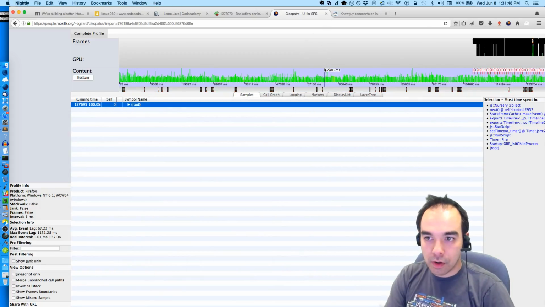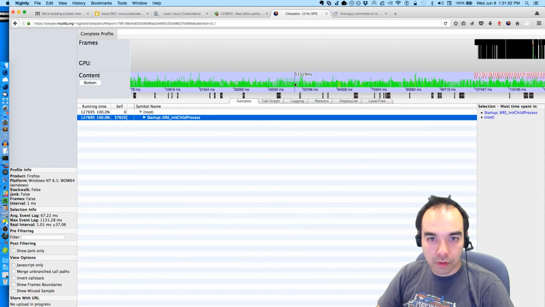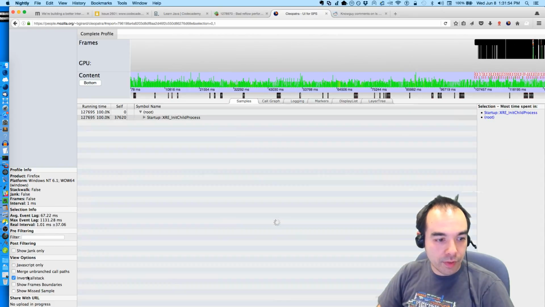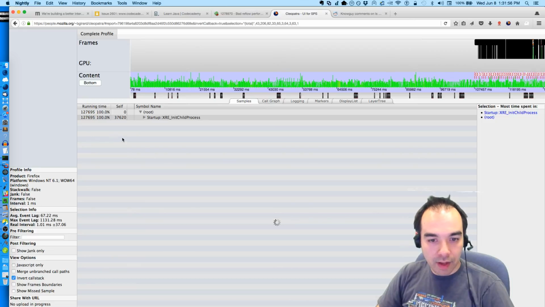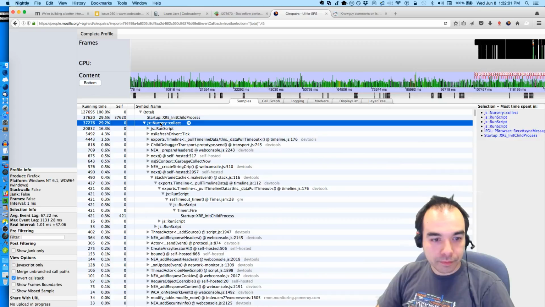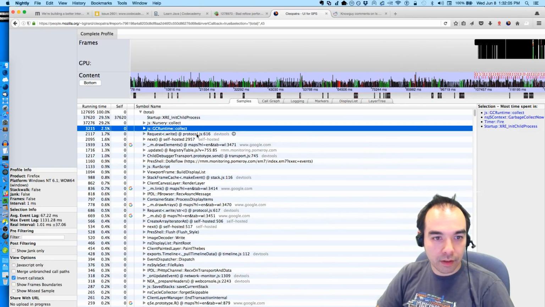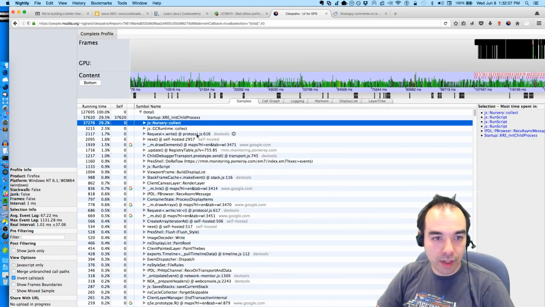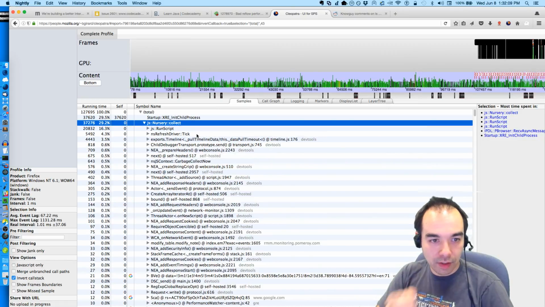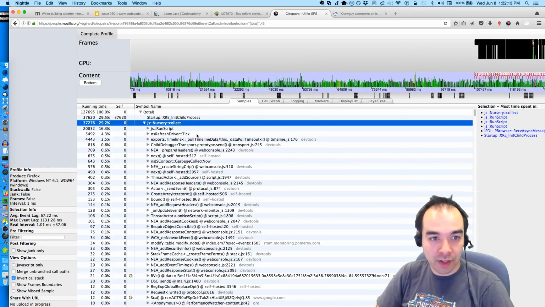Okay, so let's zoom in. Let's skip right ahead and invert the call stack and see where we're spending time. We're doing a lot of nursery collect, like cycle collection stuff. We're triggering a lot of cycle collection, I think, is what that means.